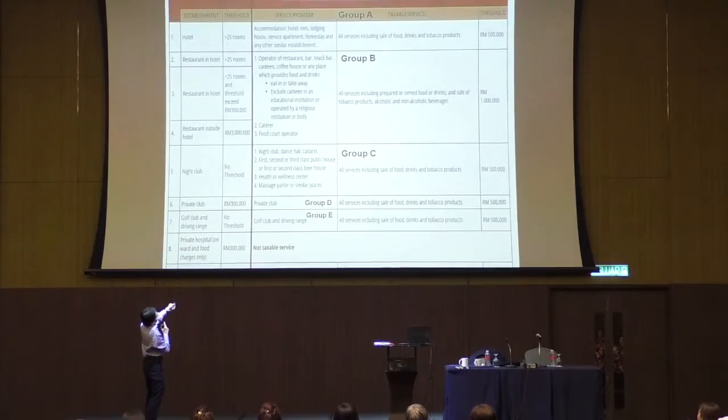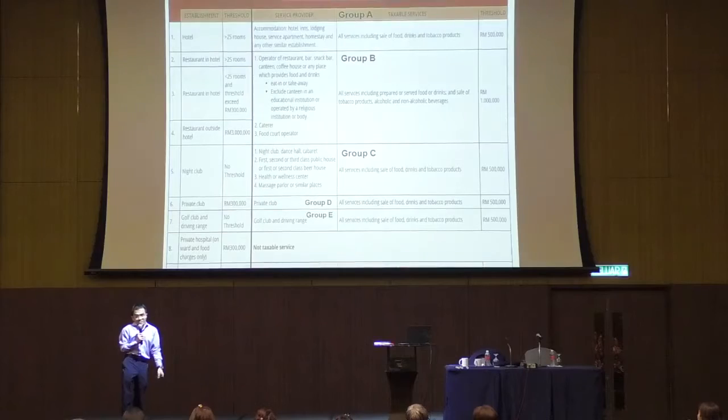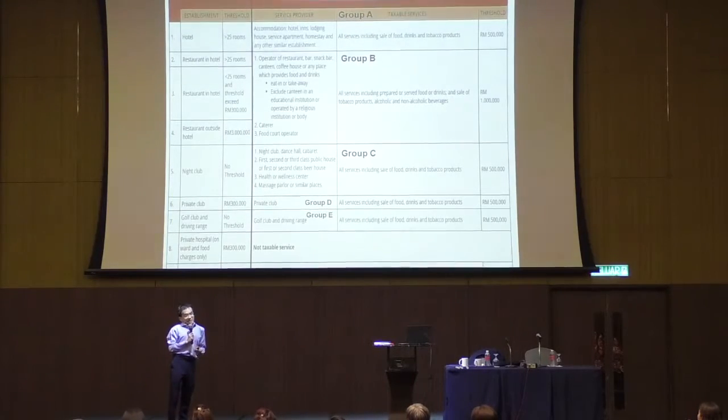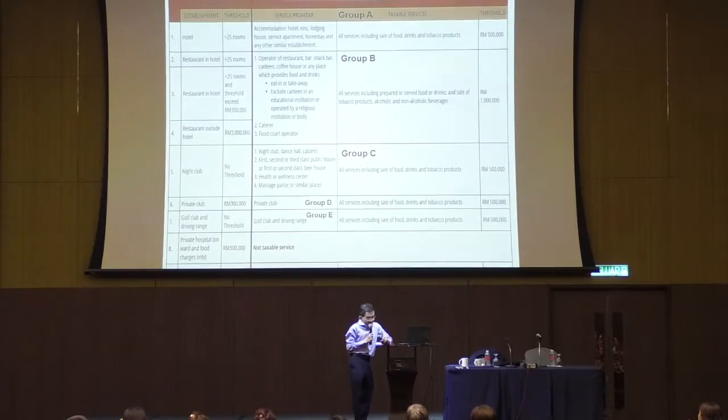The first one, accommodation. Hotel, inns, lodging house, service apartment, homestay, and other similar establishments. So what is the threshold for accommodation? 500,000. And take note, all services, including sale of food, drinks, and tobacco products. So all services by the hotel. What services does a hotel provide? Room, that's for sure. But in the hotel there is also a restaurant, selling food and drinks. So all those services, being part of the hotel, would be subject to tax.